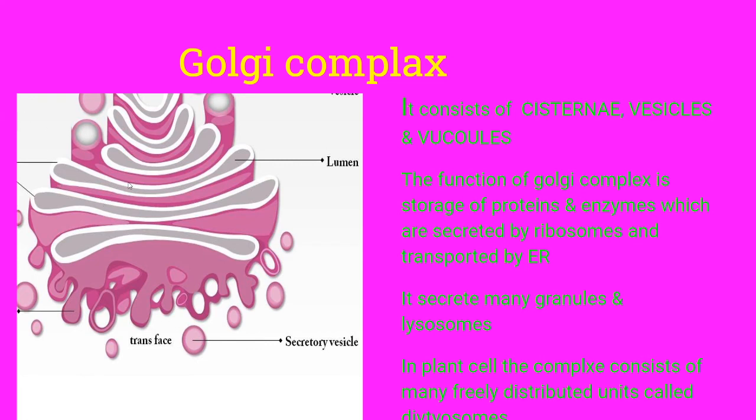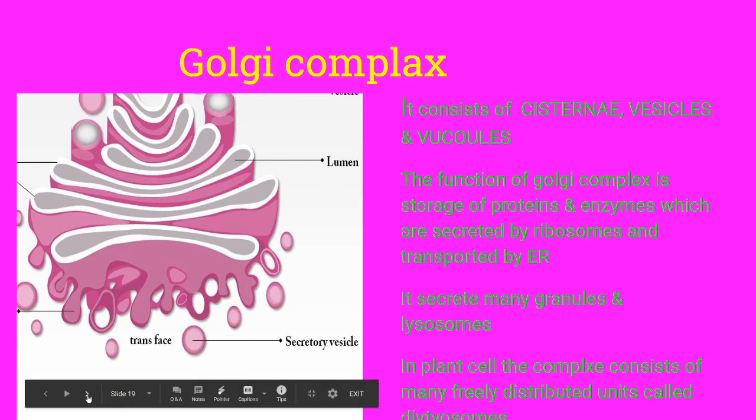So, the Golgi contains vesicles, some lumen-like structures, cisternae, and vesicles. Three types of bodies are seen in this structure. These are mainly for the secretion of proteins and enzymes and the storage of proteins also. They transport materials from the ER to the cytoplasm. In plant cells, the Golgi complex shows some modification. That means they are arranged in small units. These are called the dictyosomes. This is about the Golgi apparatus.